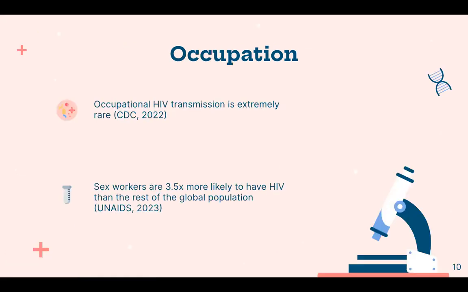And according to the CDC, occupational HIV transmission is extremely rare. It is, however, worth bringing back up that sex workers are 3.5 times more likely to have HIV than the average person.